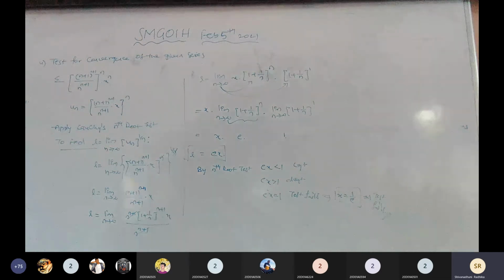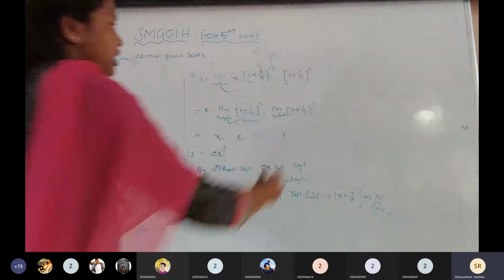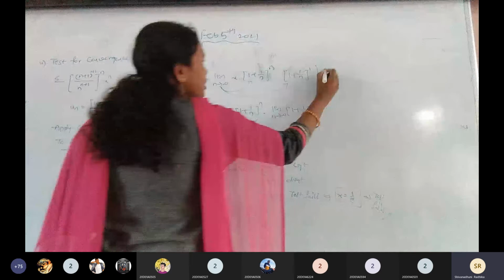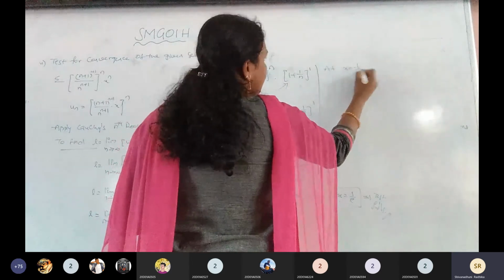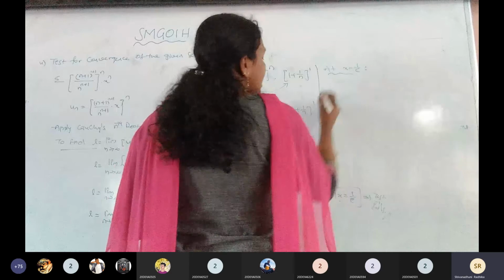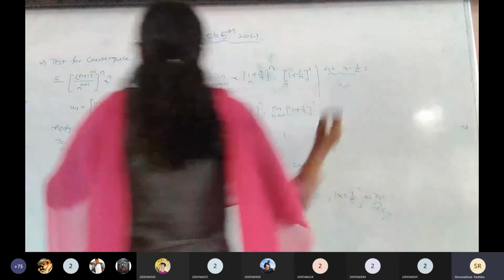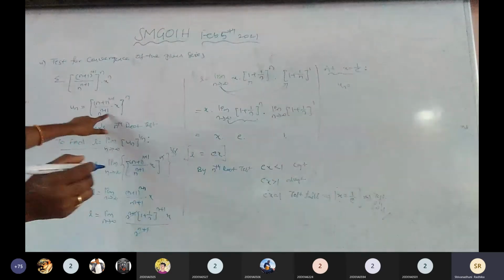Now, we proceed to the next one. At the point of x equals 1 by e, is the given series convergent or divergent? Is it clear? Okay. Now, at x equals 1 by e, what is u_n in the given series? This is the u_n term.